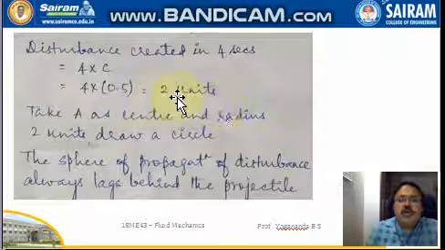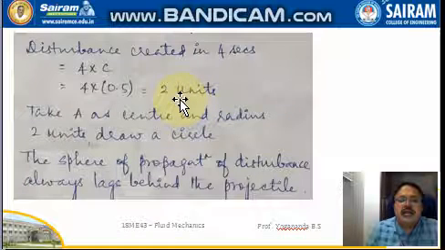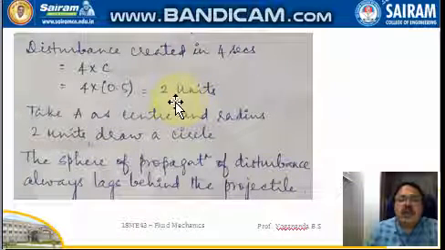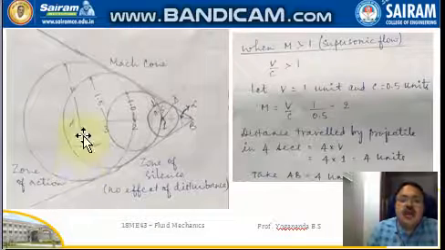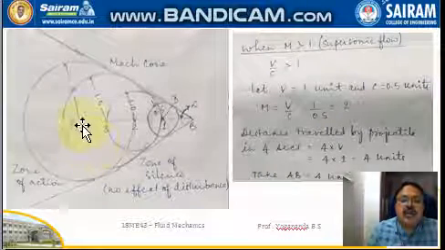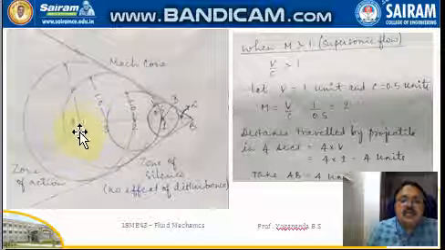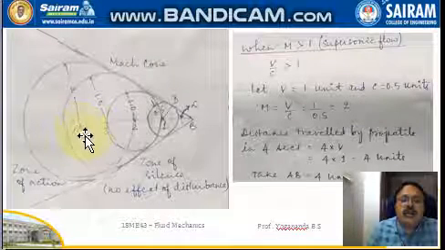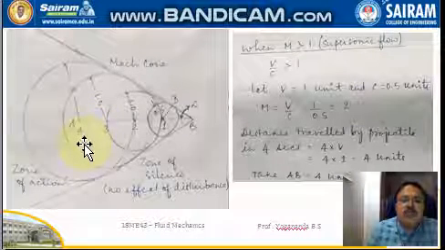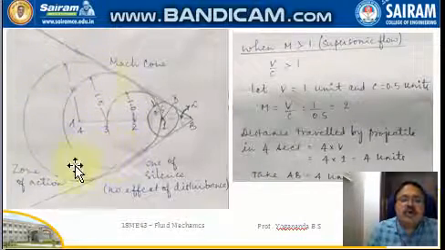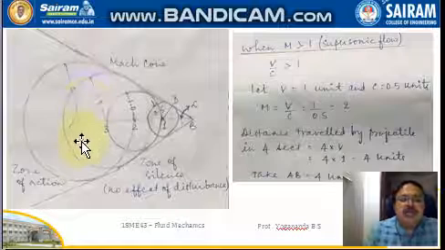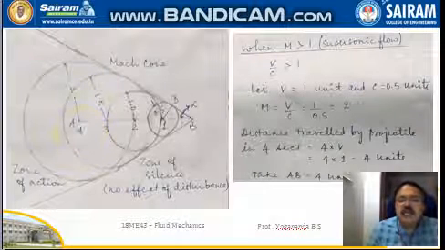So the distance covered by the pressure wave, or the disturbance wave, is only 2 units. So keeping A, the first point, as center, and the fourth point where the propagation is created, taking 2 units as the radius, draw a circle having 2 units radius.